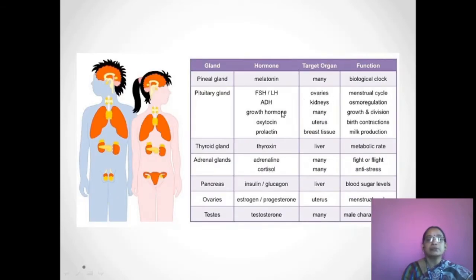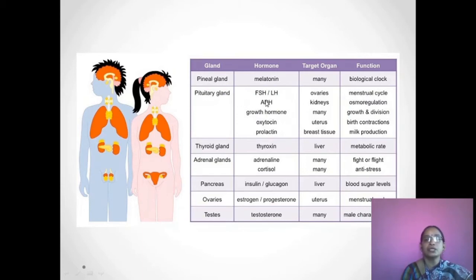Let us see the important glands and their hormones, target organs and functions. The pineal gland produces melatonin. It targets many organs and its main function is the biological clock. The pituitary gland produces FSH and LH. It targets the ovaries and the main function is the menstrual cycle.